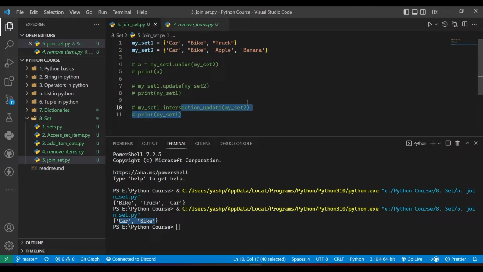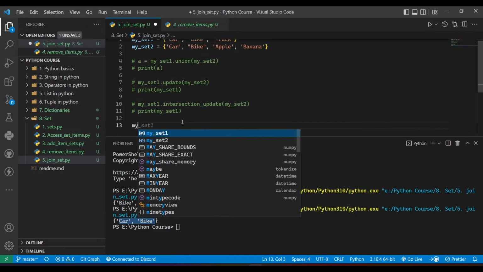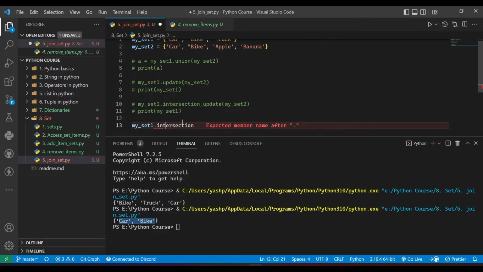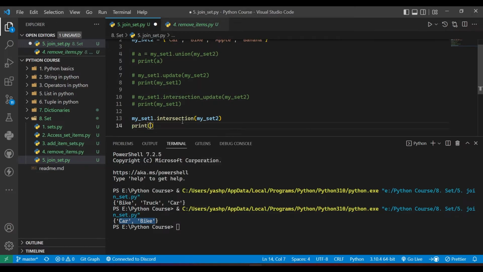Now another we have is intersection. The intersection method will basically return a new set that only contains items that are present in both the sets. It is the same as this intersection_update, but still I will show you: my_set_1.intersection(my_set_2), print my_set_1.